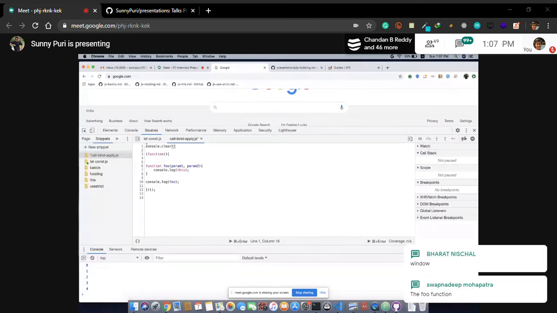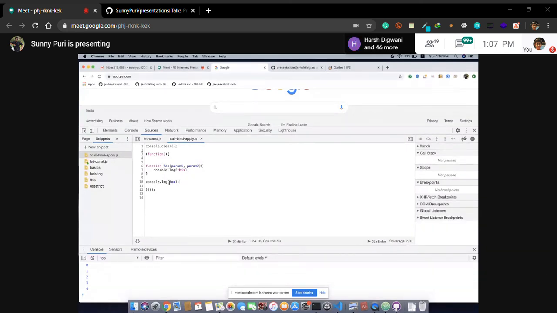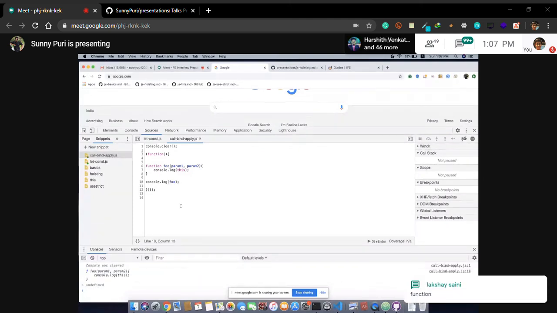Guys, just focus on what I have written. I have just written the function name, the foo function, right, Swapnadeep? It will print the foo function definition. This is clear?